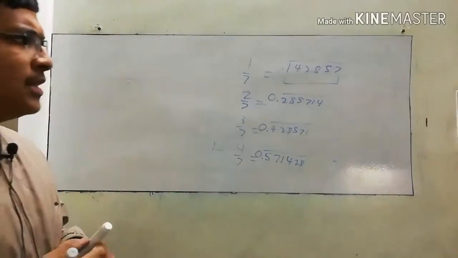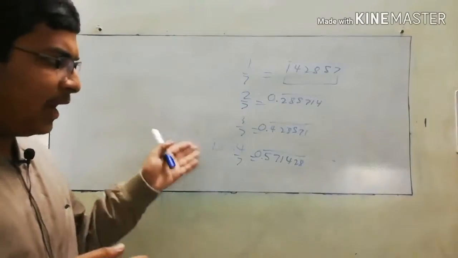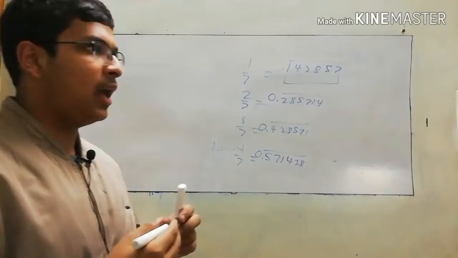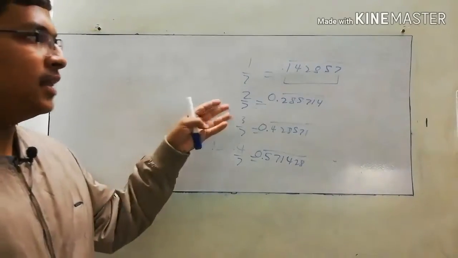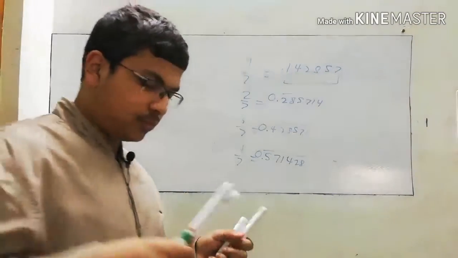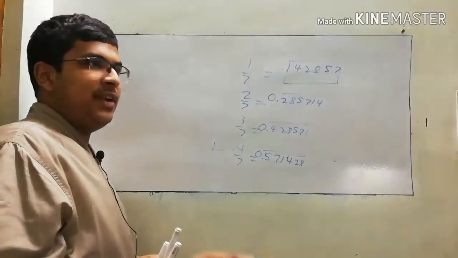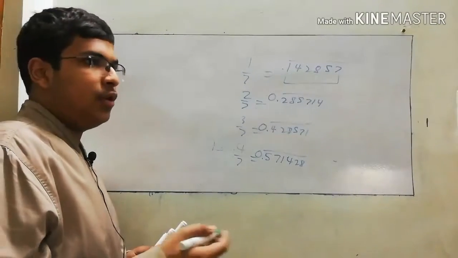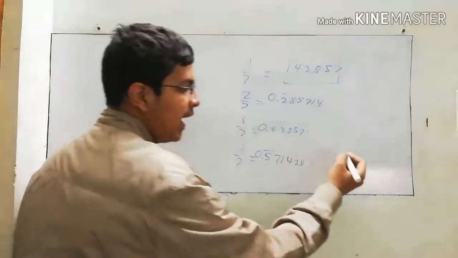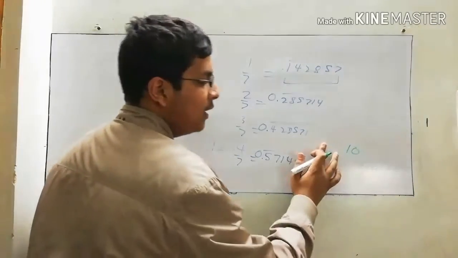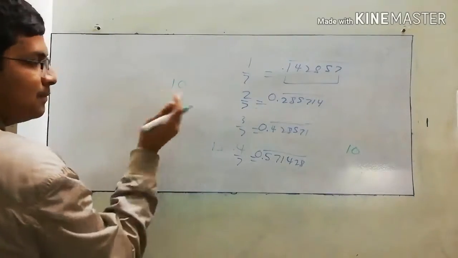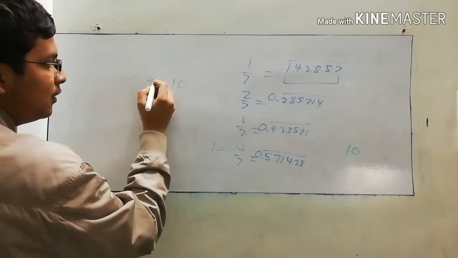Why is it so? Means why is there repetition? Because like I told you, at any time, 7 will not give a quotient in terms of 3, 6, 9 or 0. Because 70 never comes there, 25 never comes there, because these numbers are not near to any multiple of 10. For example, let's take the multiple of 7 nearest to 10, before 10. It's 7, means 7 into 1.